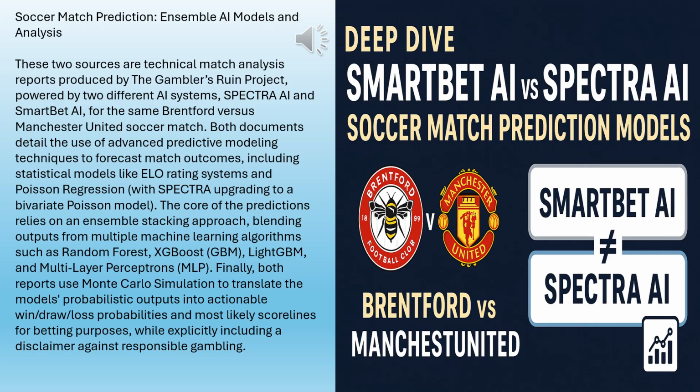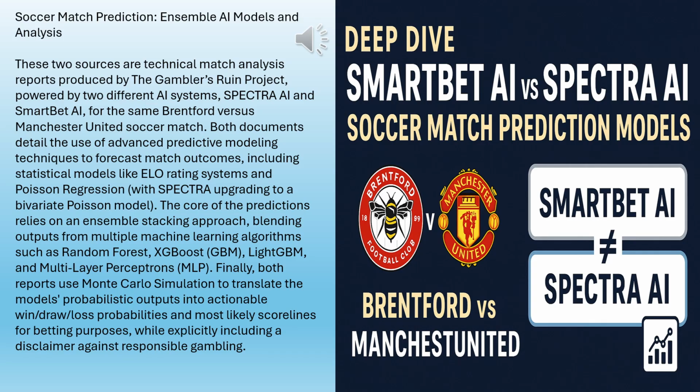And today we've got a fascinating one, almost like a statistical puzzle. Yeah, it really is. We're looking at one specific football match, Brentford versus Manchester United, coming up September 27th. Right. But here's the thing. Our data analysis team ran the numbers using two different AI models we developed in-house. And the results, well, they were completely contradictory.